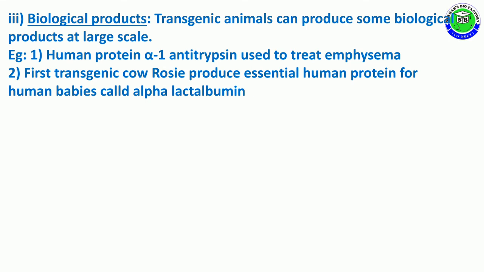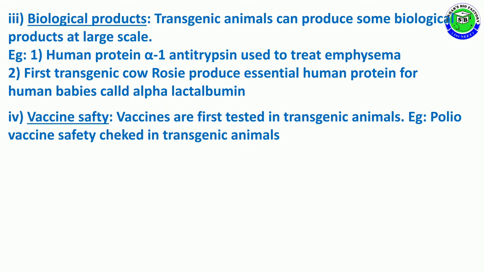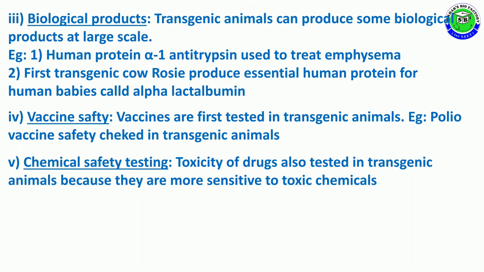Another example is the first transgenic cow, Rosie, which produced an essential human protein for human babies called alpha-lactalbumin. The fourth use is vaccine safety. Vaccines are first tested in transgenic animals. Example, polio vaccine safety is checked in transgenic animals like mice. The fifth use is chemical safety. So toxicity of drugs is also tested in transgenic animals because they are more sensitive to toxic chemicals. The 5 side headings carry 5 marks for this question.